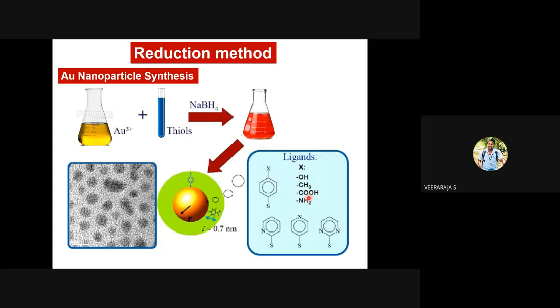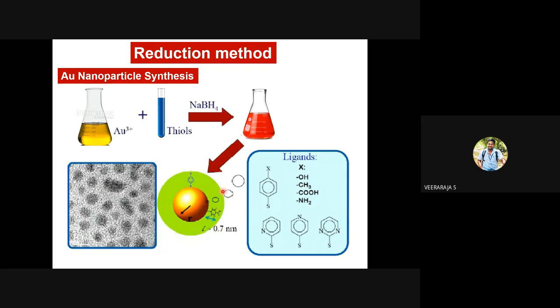This is the actual reaction we have seen. HAuCl3 gives a yellow or dark yellow color solution. You take a thiol molecule as the stabilizing agent, and sodium borohydride is the reducing agent. Mix them together, increase the temperature to 120 or 100 degrees, and wait for 10-15 minutes. Depending on the reaction conditions, time and temperature, all the Au3+ will be reduced to Au, and these thiol molecules will be held at the surfaces.